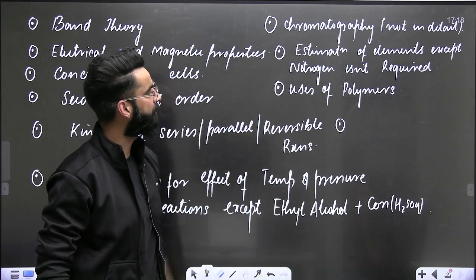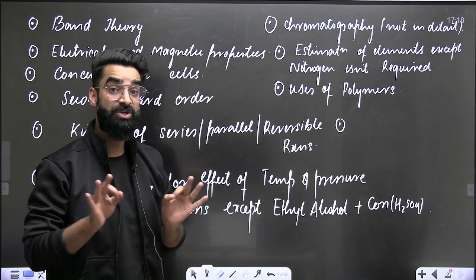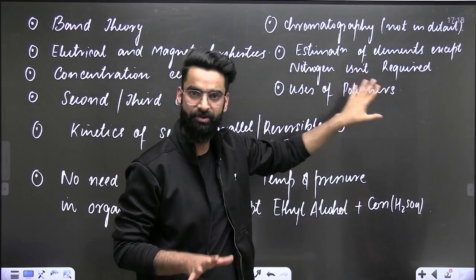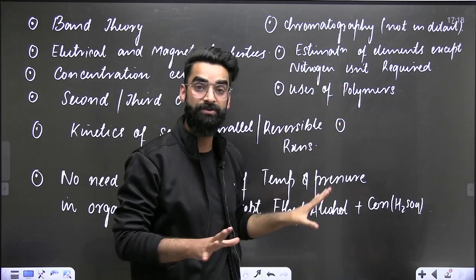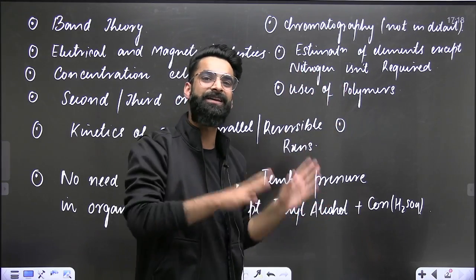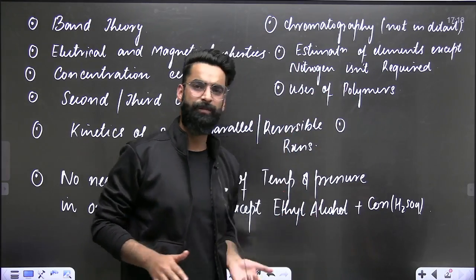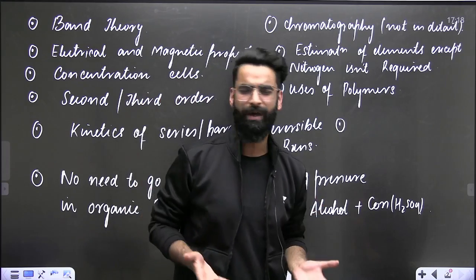Similarly, you've got estimation of elements, right? Estimation of elements, except nitrogen, isn't required. So basically, you're going to go for the estimation of nitrogen only. Whatever different elements other than nitrogen are given, no need to go for them. At the same time, uses of polymers, I don't consider this to be a very, very important topic.